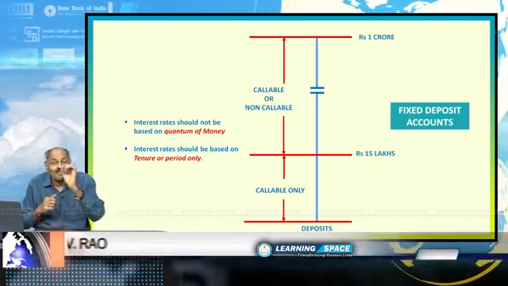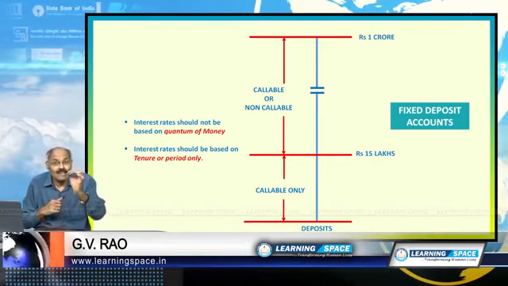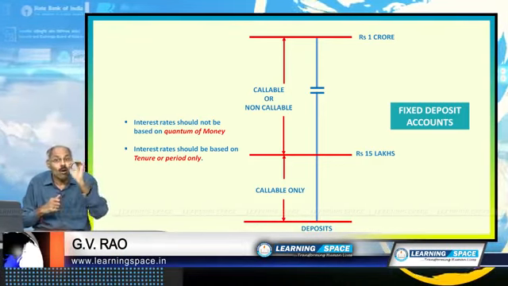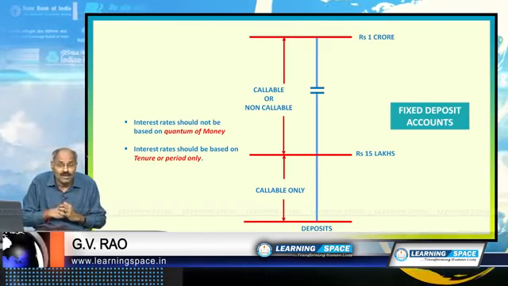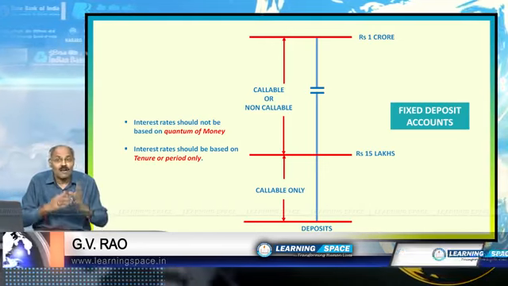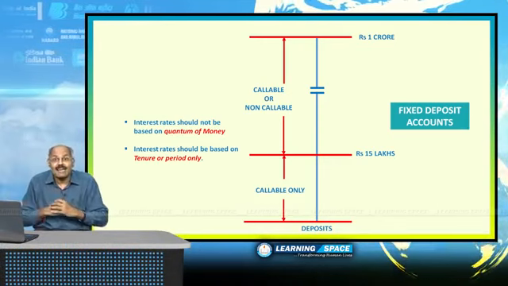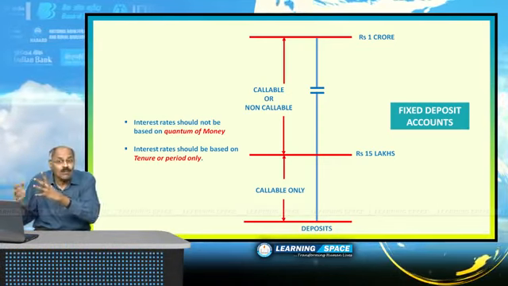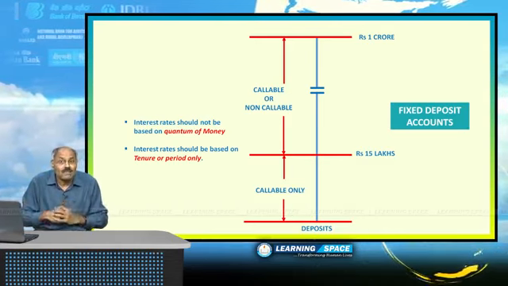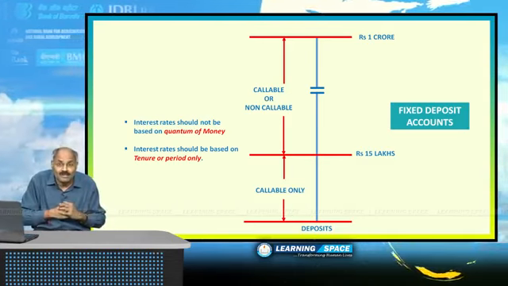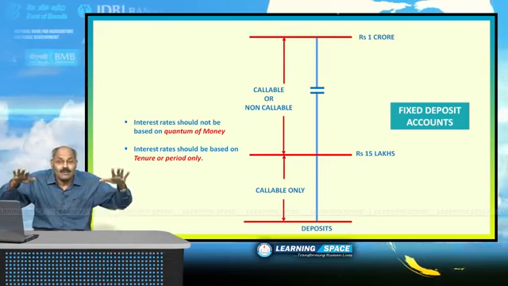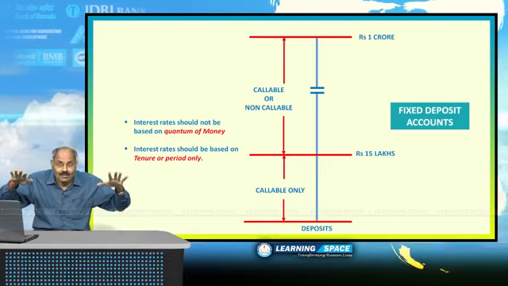banks should not differentiate interest rates based on quantum of deposit up to 1 crore. If someone is depositing 1 lakh, 90 lakhs, 80 lakhs, or 1000 rupees, all should get equal interest.